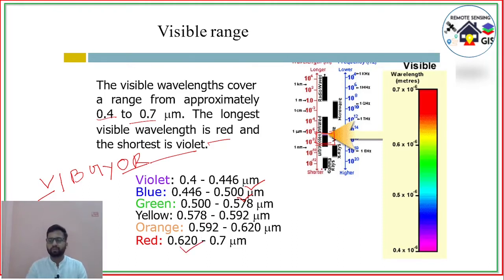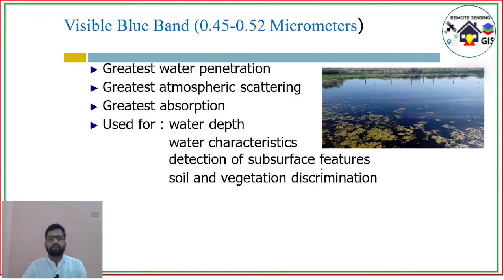Okay, so now coming to the visible blue band, which consists of 0.45 to 0.52 micrometer. In Earth atmospheric remote sensing, we broadly use the blue, green and red bands of the visible spectrum. The blue band has the greatest water penetration and greatest atmospheric scattering because it is the shortest wavelength.